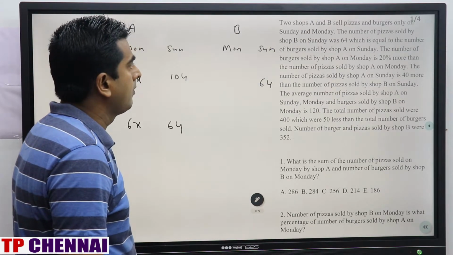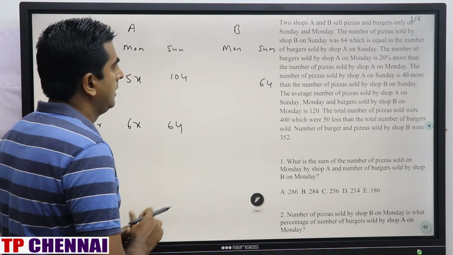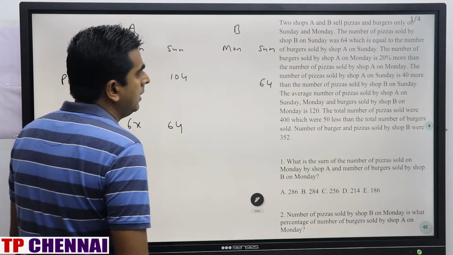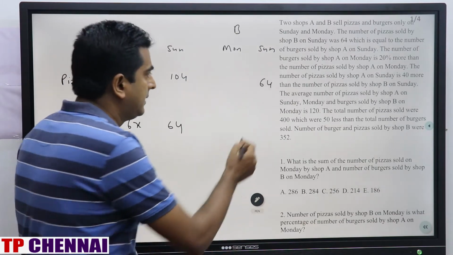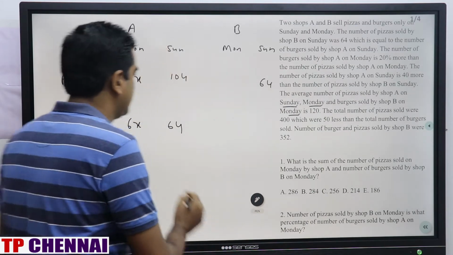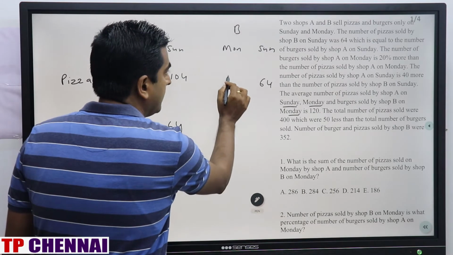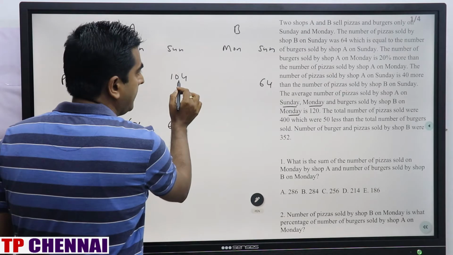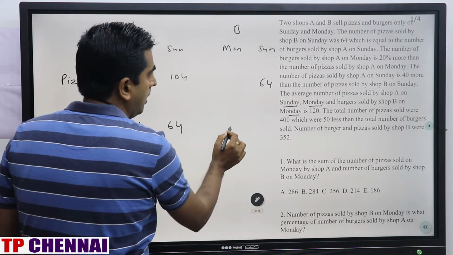The average number of pizzas sold by shop A on Sunday, Monday, and burgers sold by shop B on Monday is 120. So the total will be how much? Sunday, Monday, and another Monday, so 3. 120 into 3 is 360.